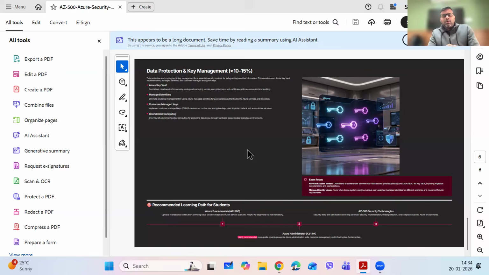Sir, one more question, like who can do this course? What is the prerequisite to do this AZ-500? Yes, Gaurav, great question. So, who can do this AZ-500?